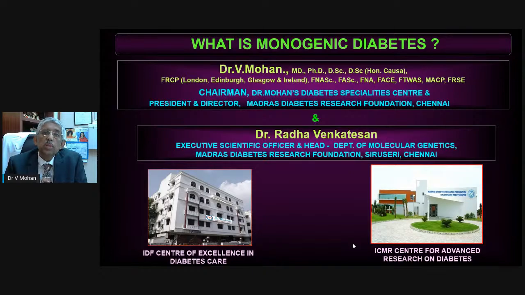Now, some of these monogenic forms of diabetes are mistaken as type 1 diabetes, and the child will be asked to take insulin injection throughout life. If you are able to correctly suspect and diagnose monogenic diabetes by doing genetic testing, then some of these children can stop the insulin and be converted to tablets. And that's the importance of monogenic diabetes.